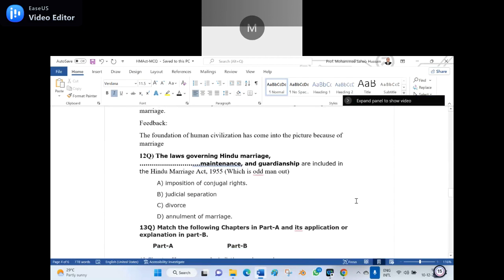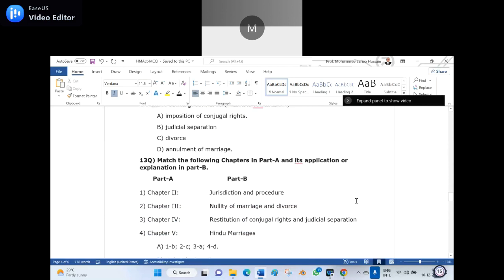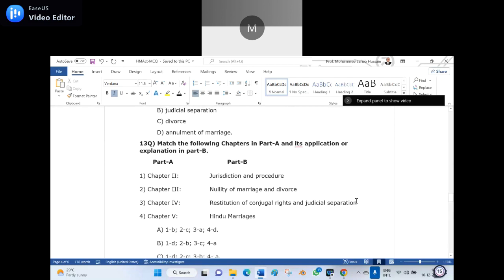And the 13th question. Match the following chapters in part A and its application or explanation in part B. Part A: chapter 2, chapter 3, chapter 4, chapter 5. Part B: jurisdiction and procedure, nullity of marriage and divorce, restitution of conjugal rights and judicial separation, and Hindu marriage.